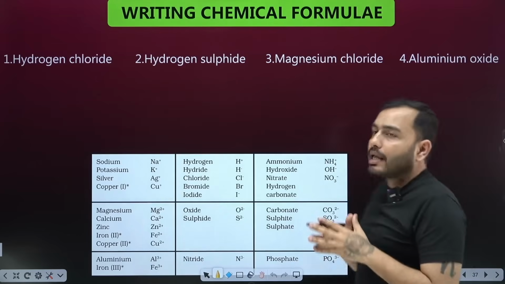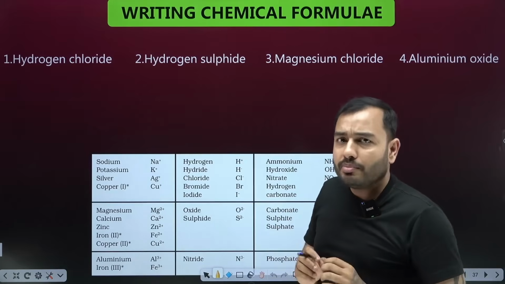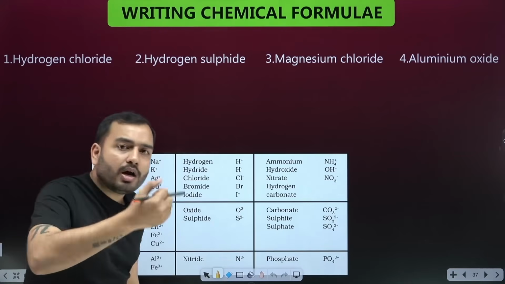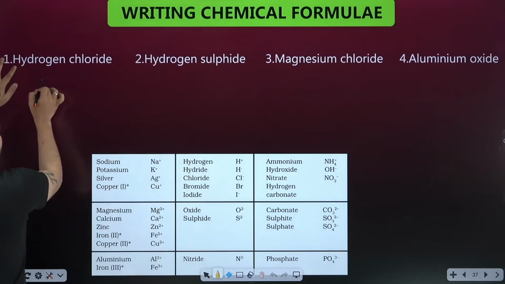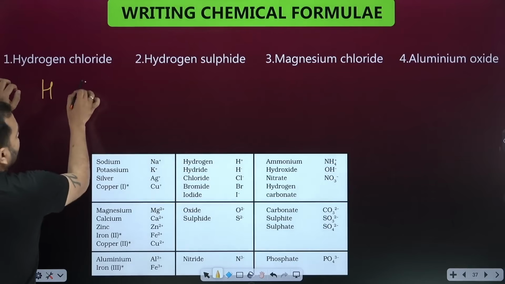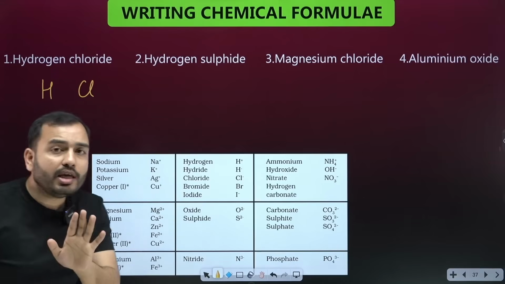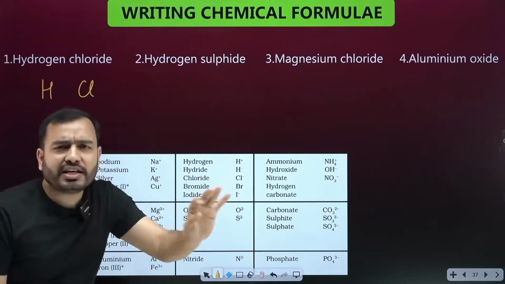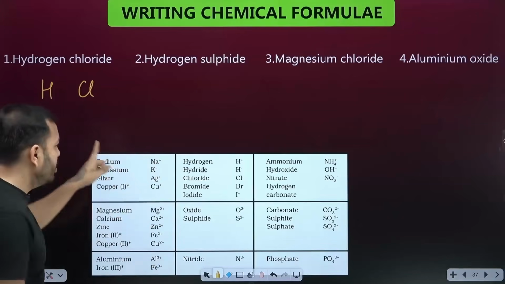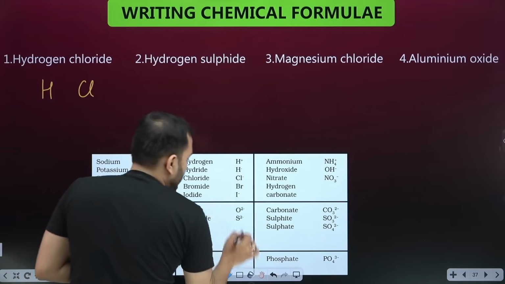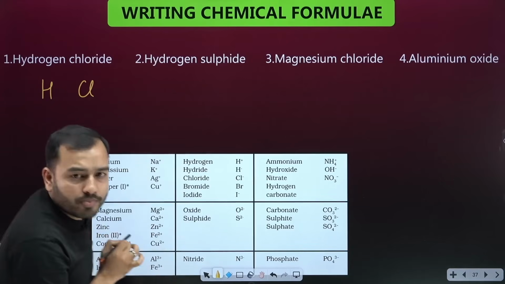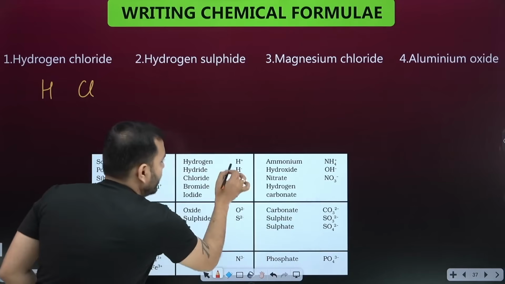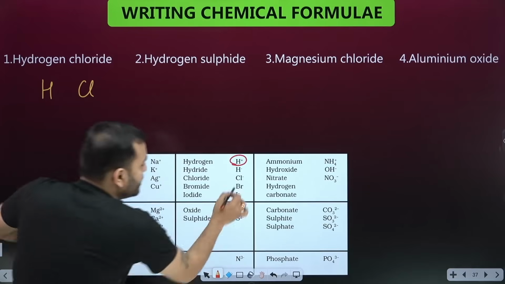Chalo. Now you have to write compounds. Sometimes it's written in the exam: hydrogen chloride. What is hydrogen chloride? How do we write it? Come, let's see the method. First I have written H. Chloride means chlorine, so I've written Cl. Now I should know their charge. What is on hydrogen? Generally it's positive, the negative is very rare. So hydrogen is H plus. On chlorine, there is 1 minus, Cl minus.